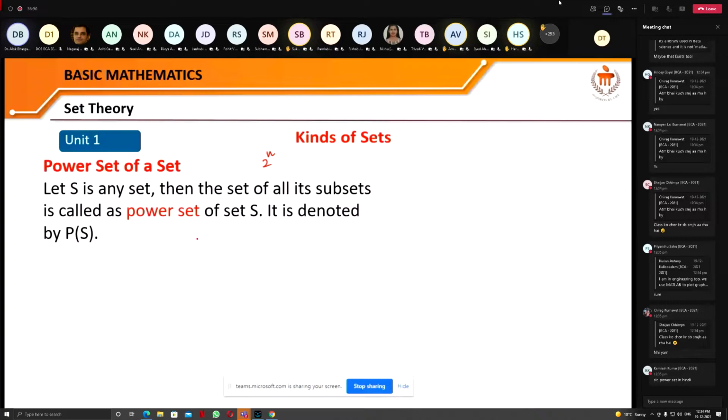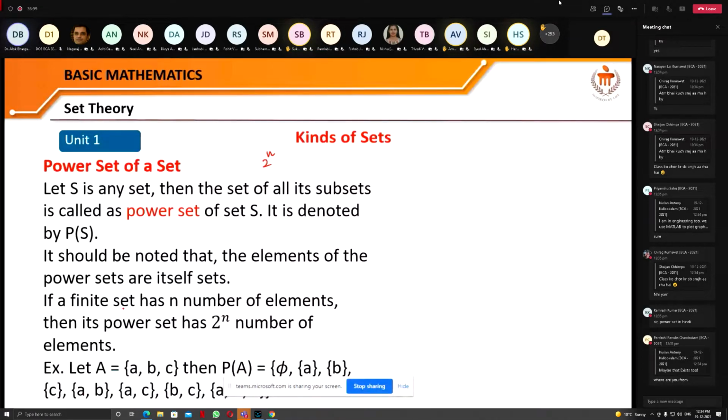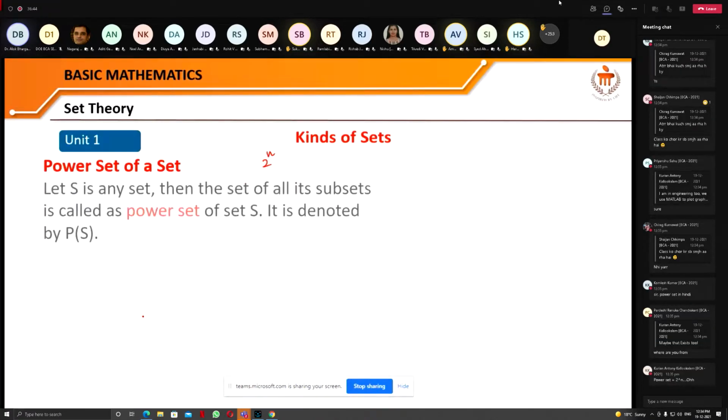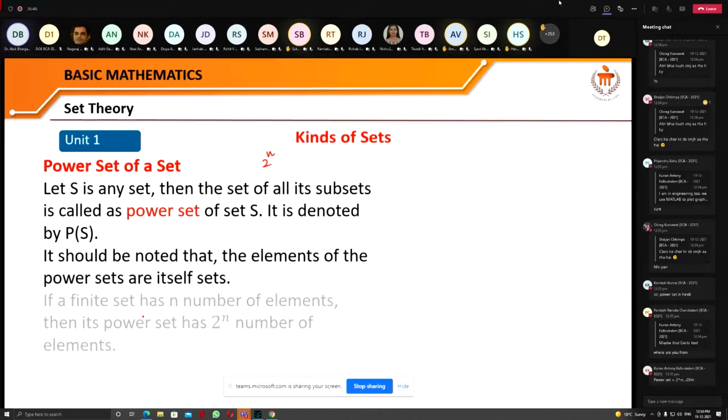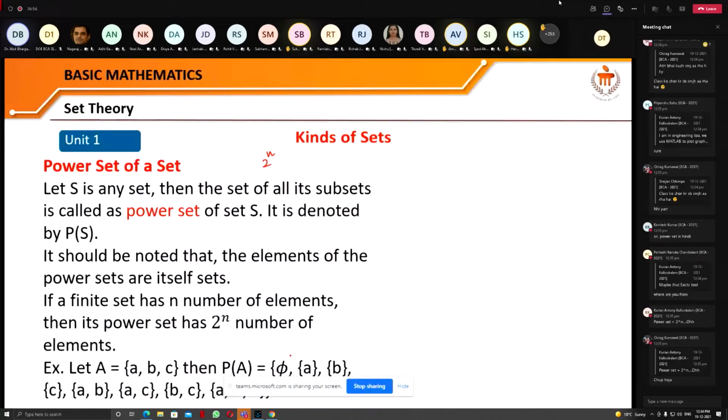But the important thing is that the power set contains sets as its elements, right? If we have a set A, that is this {A, B, C}, then the power set of this set contains all those 8 elements: phi, {A}, {B}, {C}, {A, B}, {A, C}, {B, C}, and {A, B, C}, right?